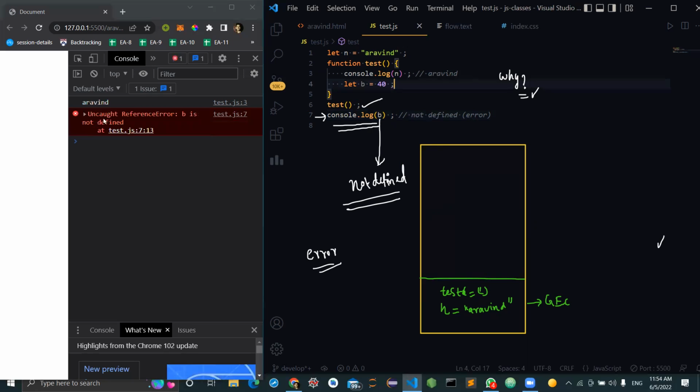So let me save this. You see, firstly Arvind got printed at line number 3 when the function got executed. And then at line number 7, what should we get? We should get an error called b is not defined, because b was never defined before or after this line. So you see, b is not defined. You got it? And I'll tell you why we are able to print this.